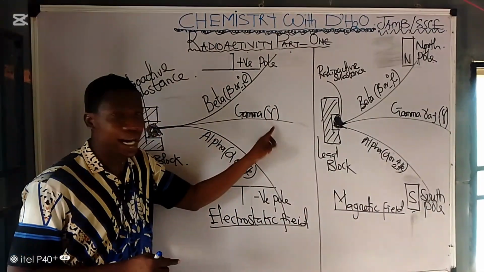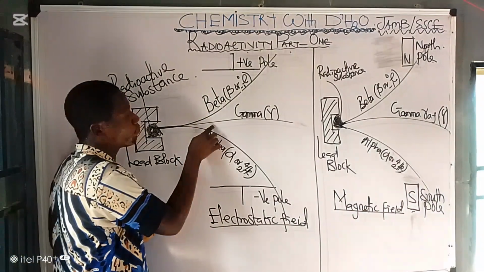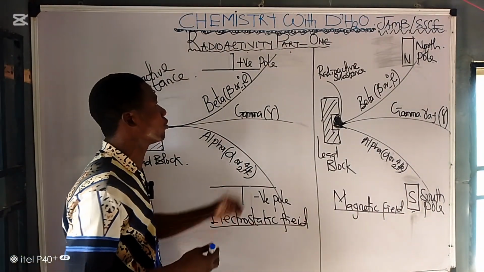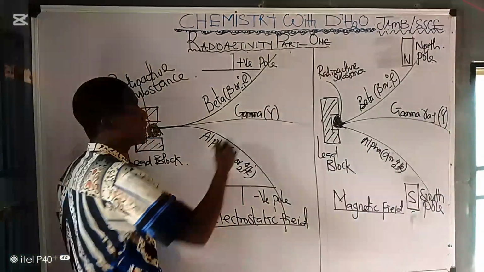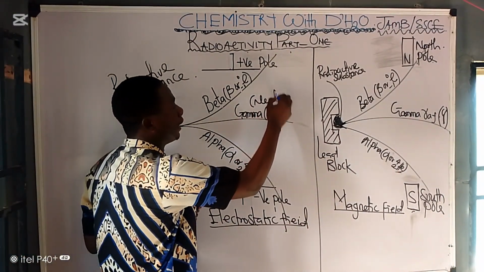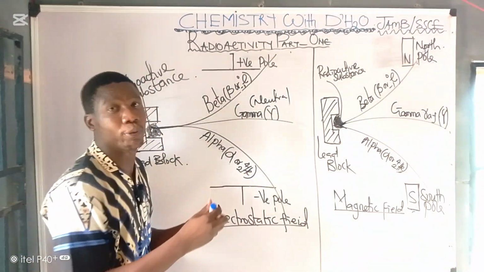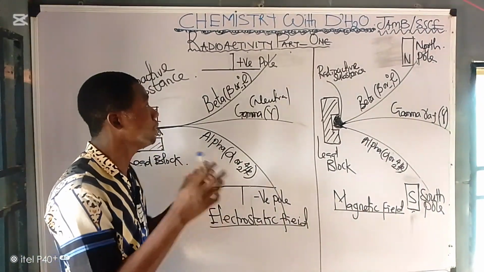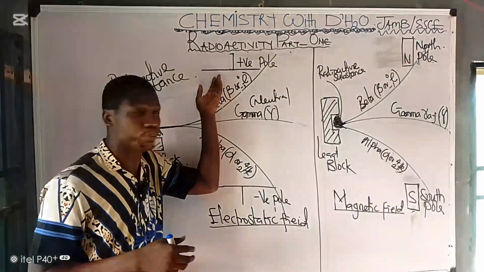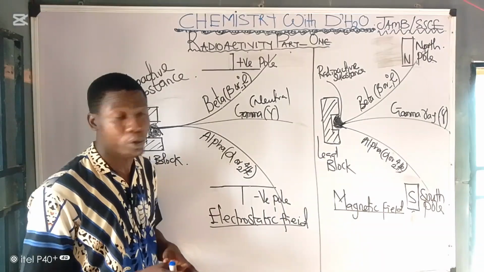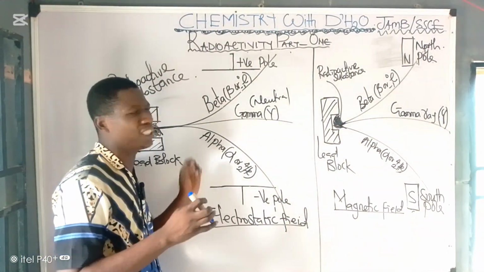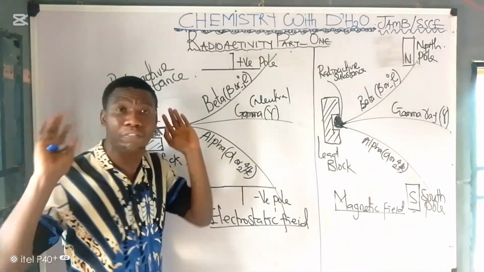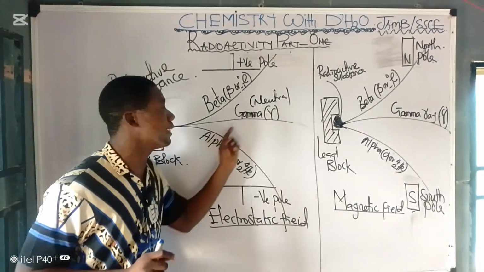Then when you look at this one, you discover that it is not deflected to the positive, neither is it deflected to the negative, simply because gamma ray is neutral. It does not have a charge. So because it does not have a charge, it will not be deflected to the positive pole nor the negative pole, and that's why it's going straight. But when you look at it carefully, you discover that it is partially or slightly deflected. That's what we can say about the gamma ray.